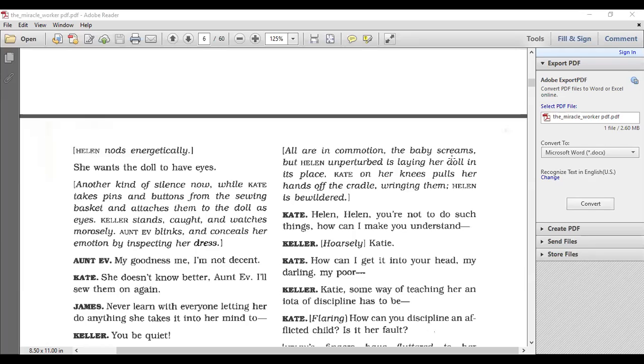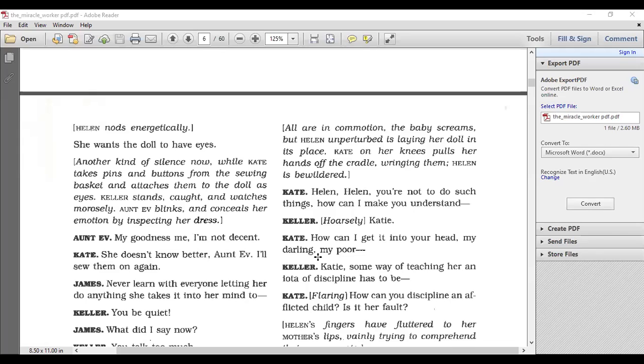I have a question. Yes? Did Helen throw the baby, right? She didn't throw, she turned the cradle over. A cradle is a rocking bed. It's kind of like a rocking chair. It can move back and forth. So what Helen did is that she turned the cradle over. The baby tumbled and fell out of the cradle, but Captain Keller was able to catch the baby in time.